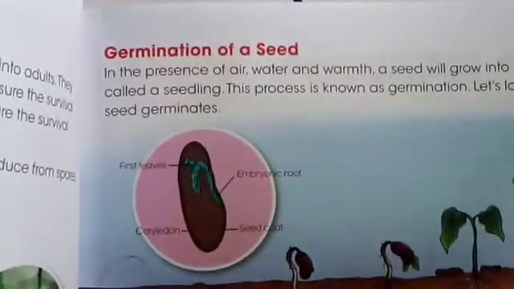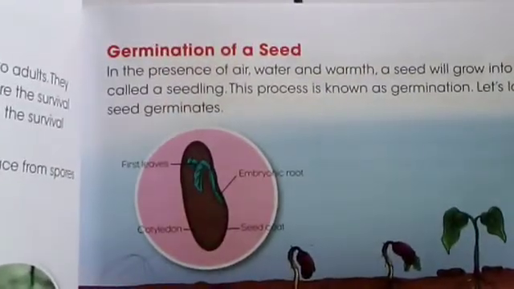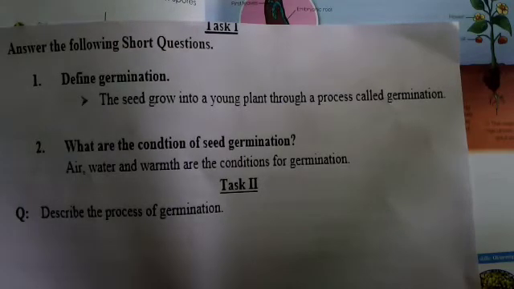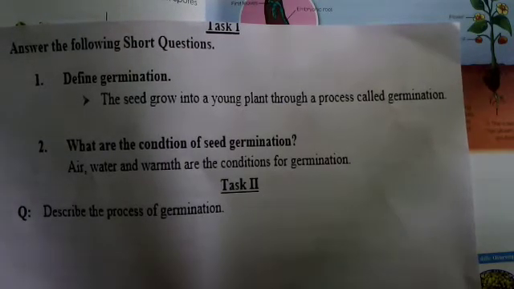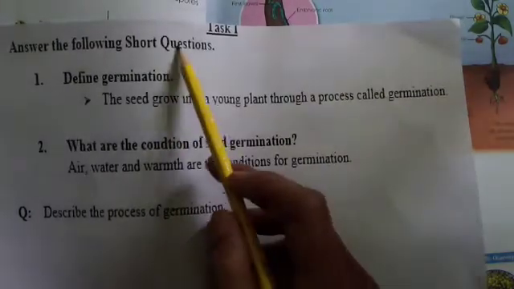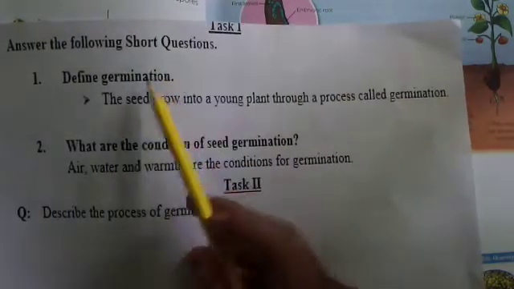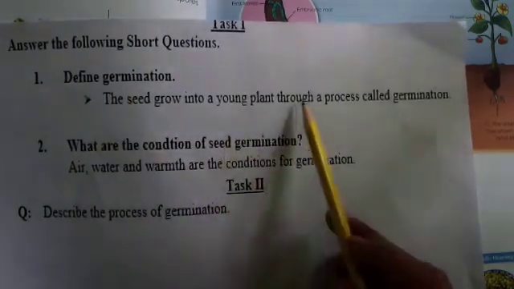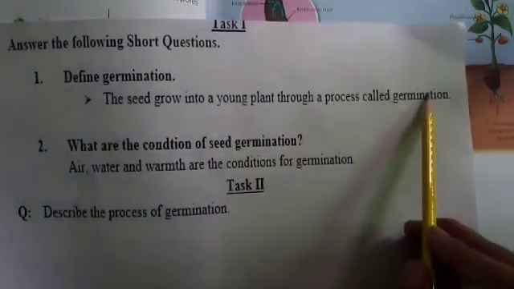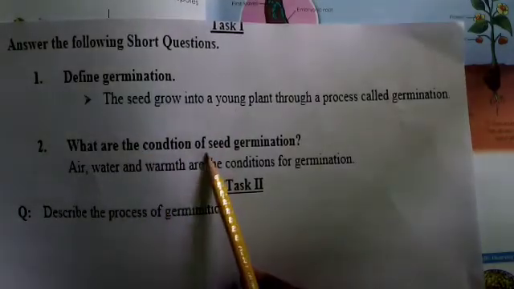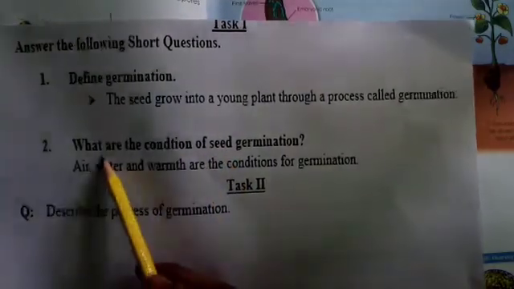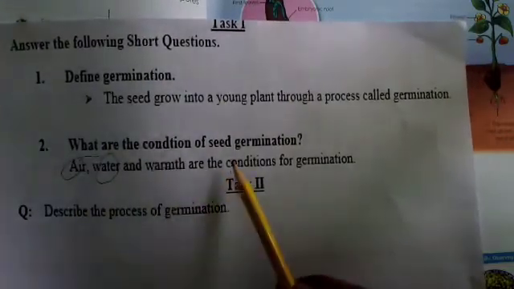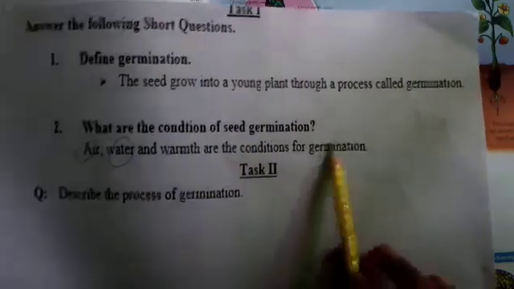Let's move toward the questions of germination. Here is task number 1. Define germination. This is your short question. So note this question in your notebook as your homework. Define germination. The seed grows into a young plant through a process called germination. What are the conditions for seed germination? Number 1, air. Number 2, water. Number 3, warmth are the conditions for germination.